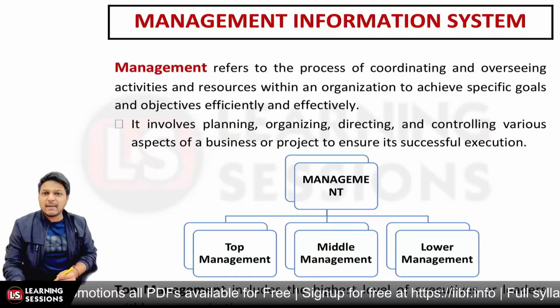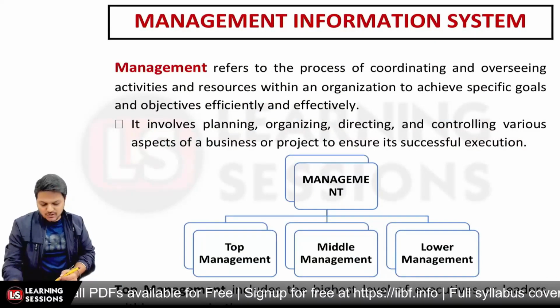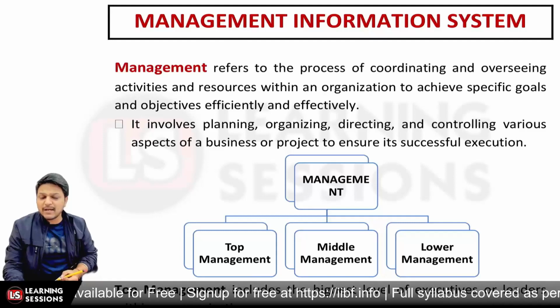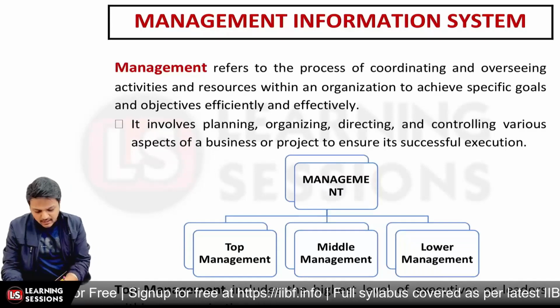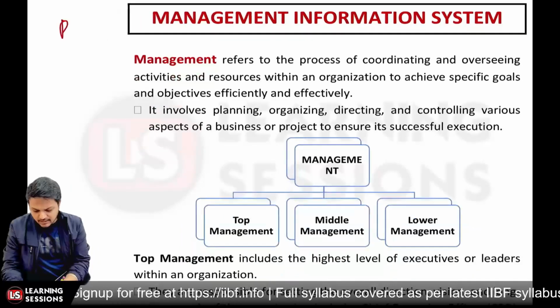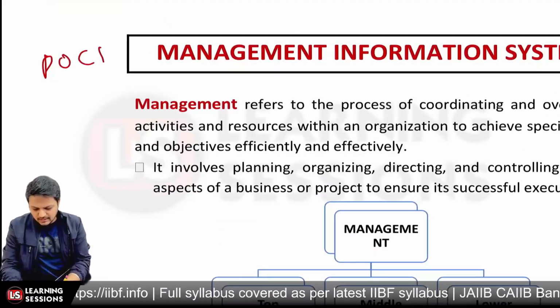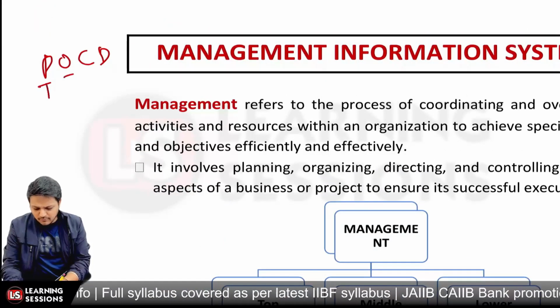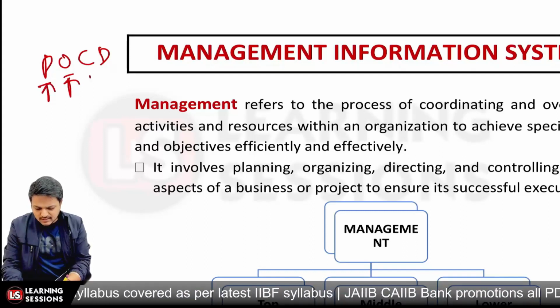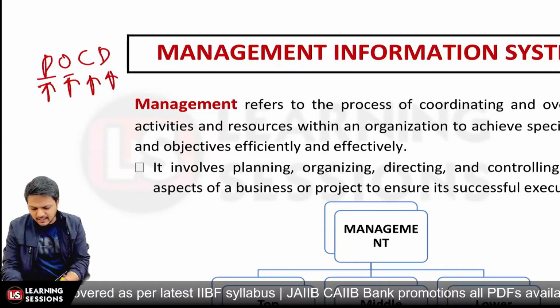So let's start the session over here, and it's related to the MIS, that is the Management Information System. Whenever we are talking about management, it is actually what? It is POCD. It is P, then O, C, D. Now what is POCD? P is for planning, O is for organizing, C is for controlling, and D is for directing, right?